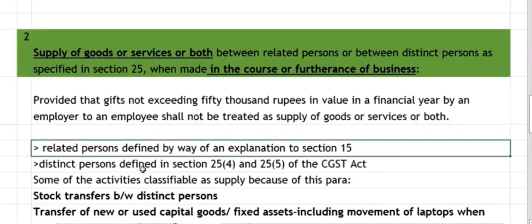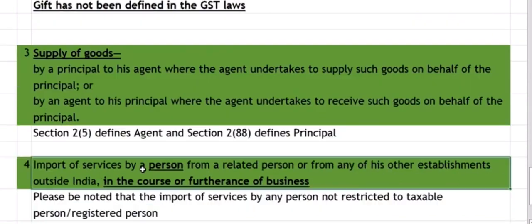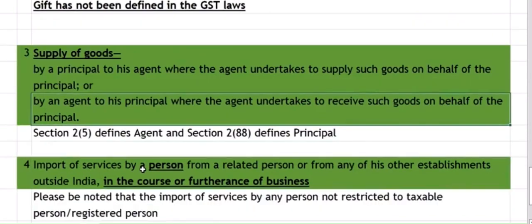Okay, and next we will go to Para 3. Para 3 says supply of goods by a principal to his agent, where agent undertakes to sell these goods on behalf of principal. Para 3 has two limbs. And limb 2 says by an agent to his principal, where an agent undertakes to receive such goods on behalf of the principal. So, as an agent, if I undertake to supply on behalf of the principal, then any goods received from my principal will be a supply to me, and my supply will be separately taxable.